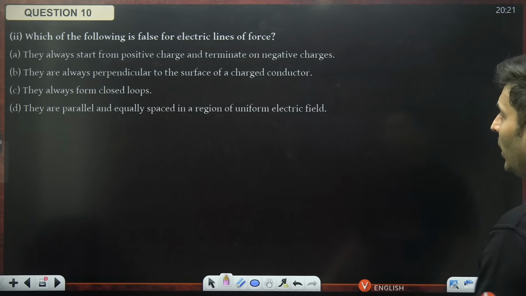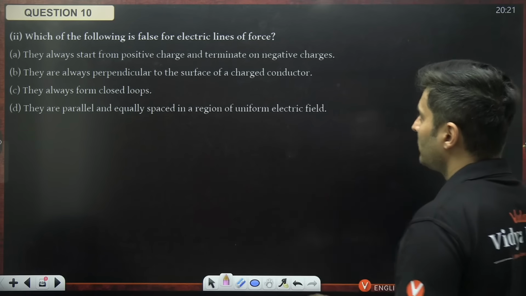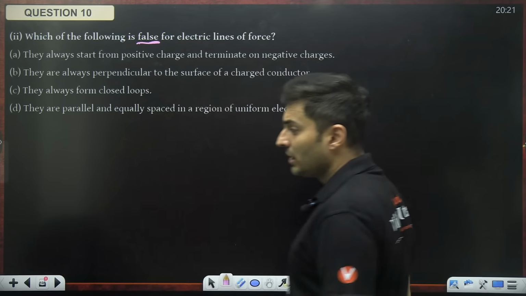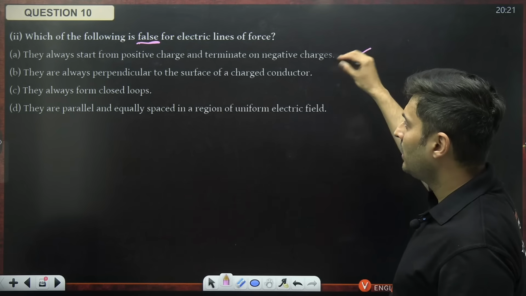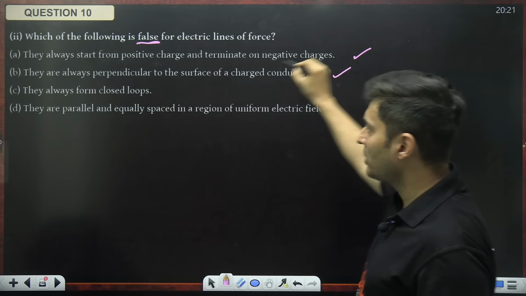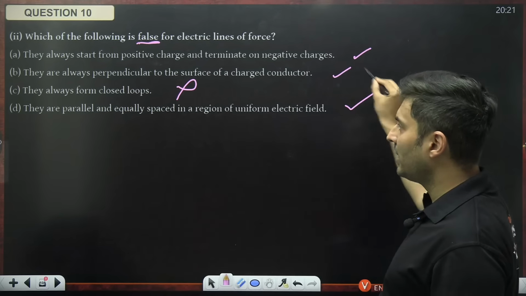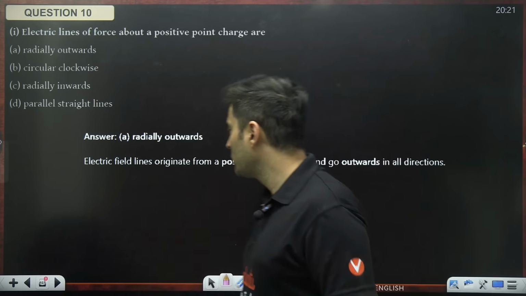Which of the following is false for electric line of force? They always start from positive and terminate on negative: this is correct. They are always perpendicular to the surface of a charged conductor: this is correct. They are always closed loops: wrong. They are parallel and equally spaced in a uniform electric field: correct. So option C is the incorrect one. They do not form closed loops.